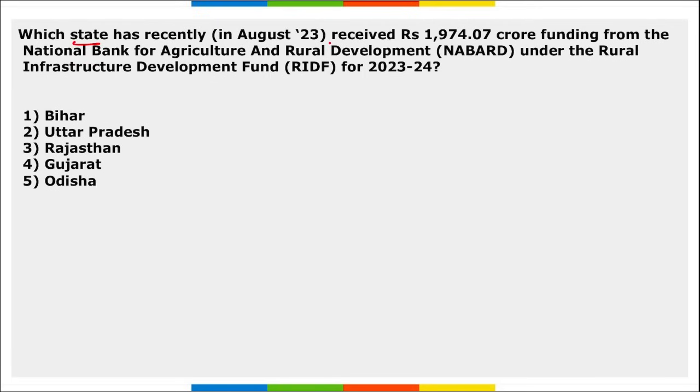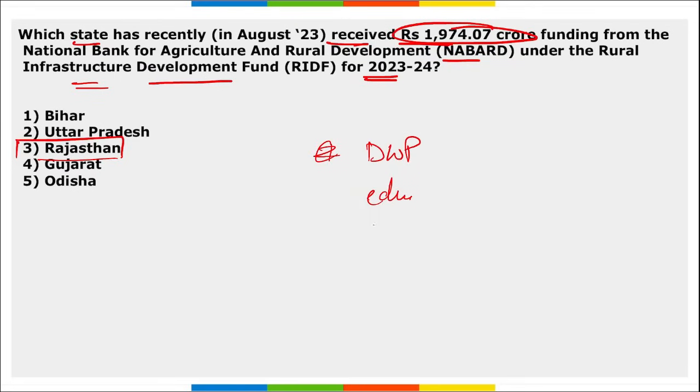Next, which state has recently received 1,974 crore funding from NABARD under the Rural Infrastructure Development Fund for 23-24? It is Rajasthan. Correct? So Rajasthan received the funding from NABARD under their RIDF, that is Rural Infrastructure Development Fund. As the name suggests, it is for rural infrastructure development. Here they will be working on various drinking water projects, education, healthcare, and developing the basic infrastructure there. Right?